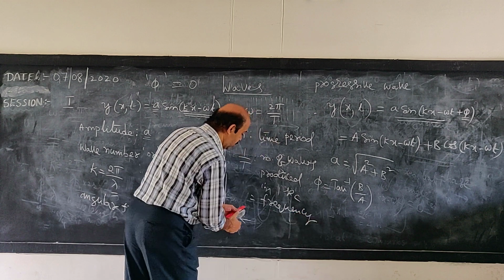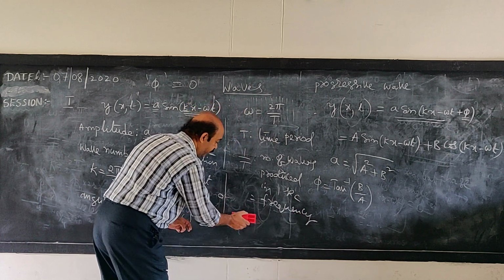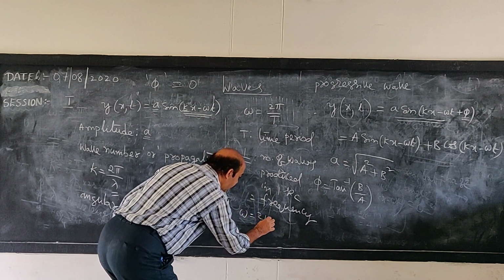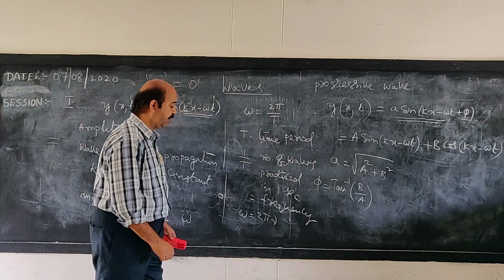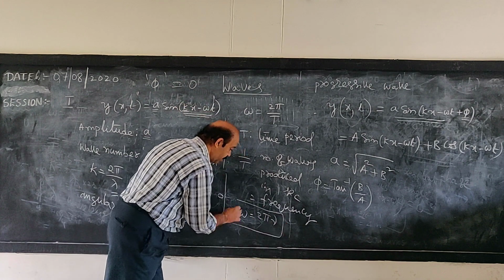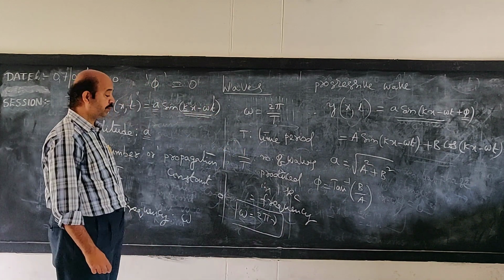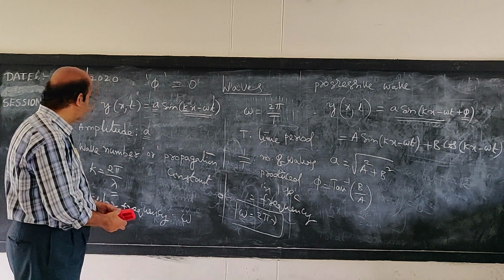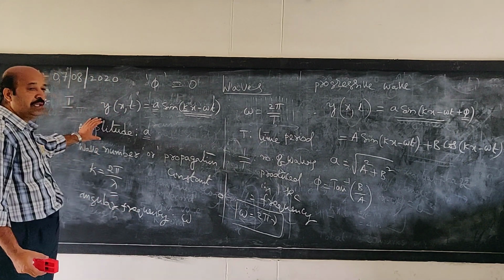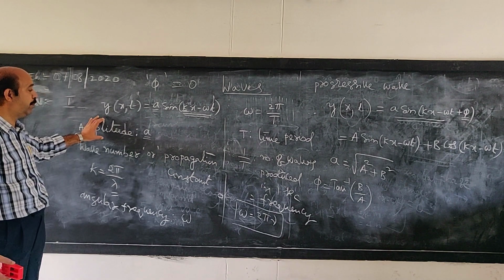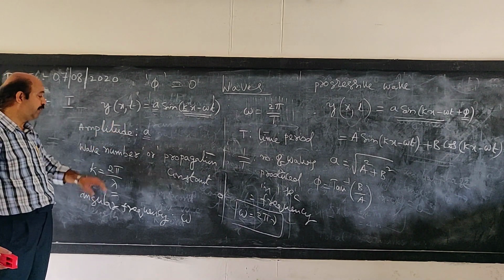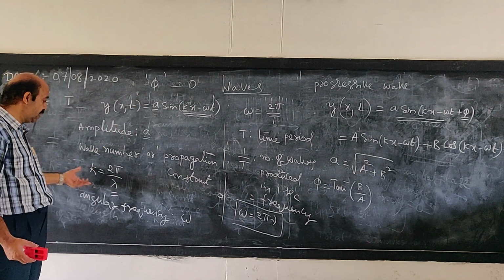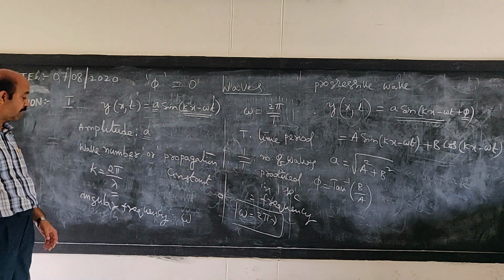And already we have shown that the relation between angular frequency and the actual frequency is omega is equal to 2 pi nu. The amplitude is the maximum displacement of the particles of the medium when the wave is propagating. K in the expression is known as the wave number or propagation constant.